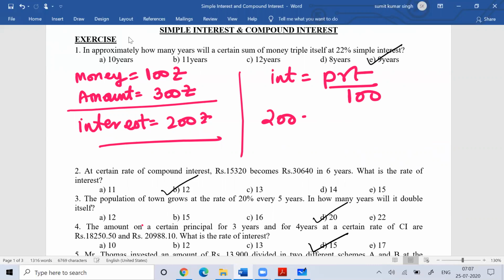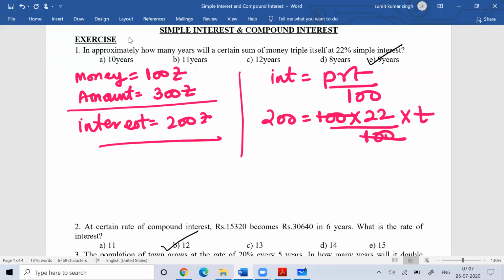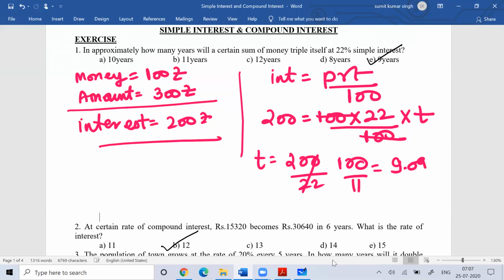Your interest is equal to 200, your principal is 100, R is 22 by 100, and time is what they're asking for. So the 100s get cancelled, and the time is nothing but 200 by 22, which is 100 by 11, which means 9.09.